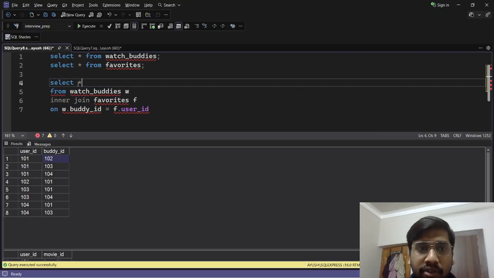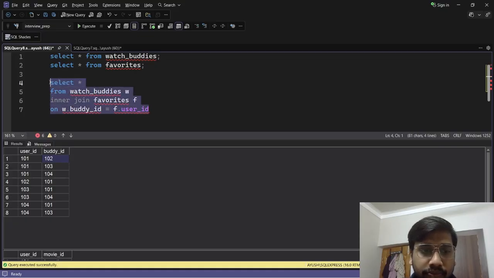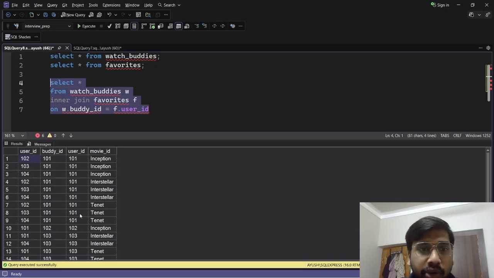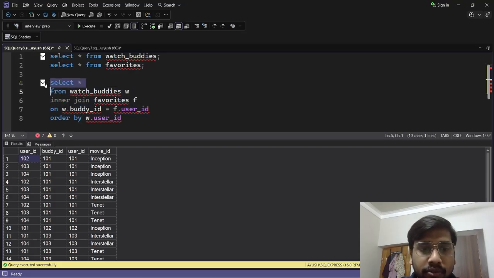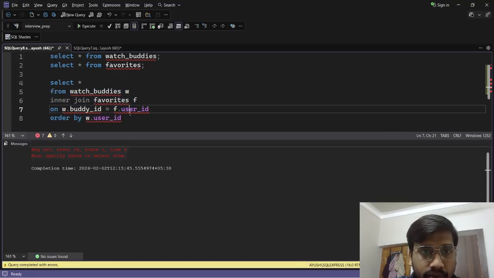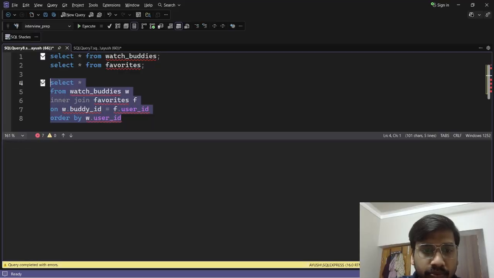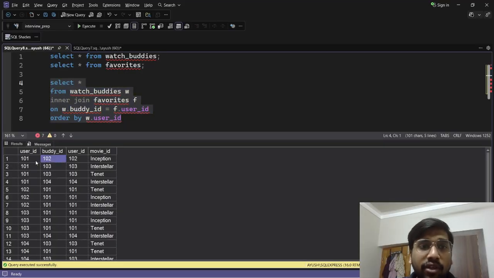Now if I select everything and show you, here you can see. Okay, let me order by user ID also, rather I should say W dot user ID. Now you can see for 101 the buddy is 102 and the movie liked by the buddy is Inception.